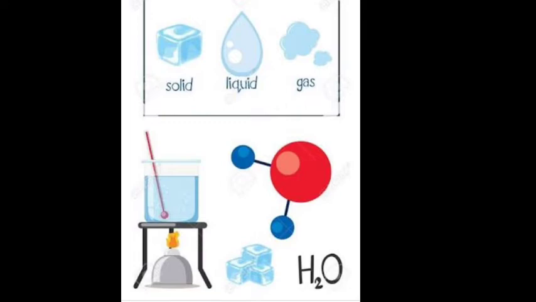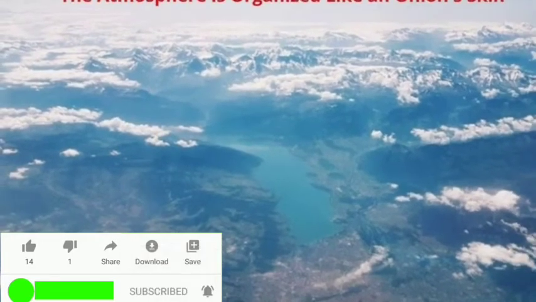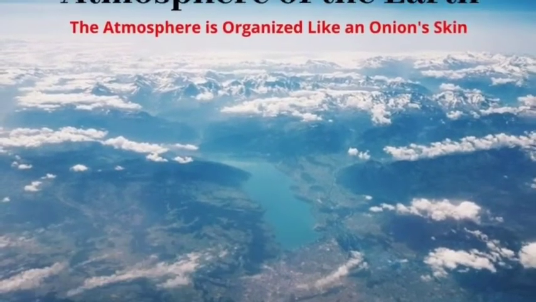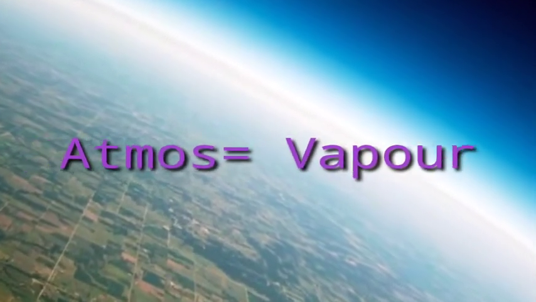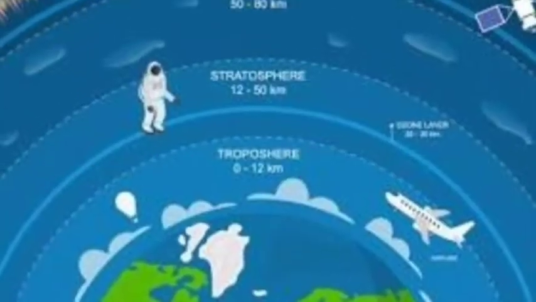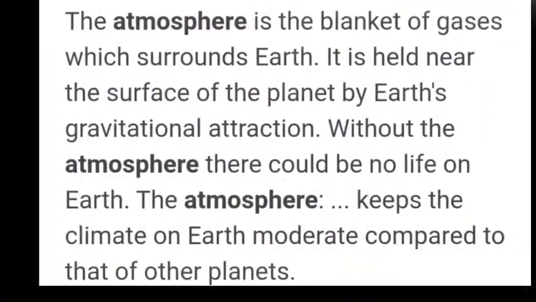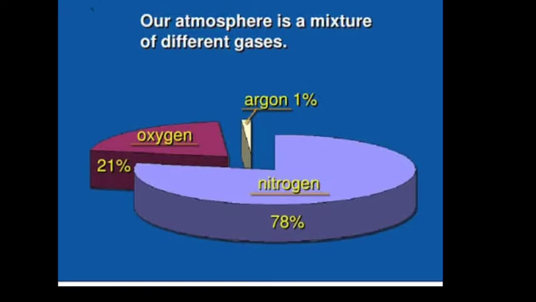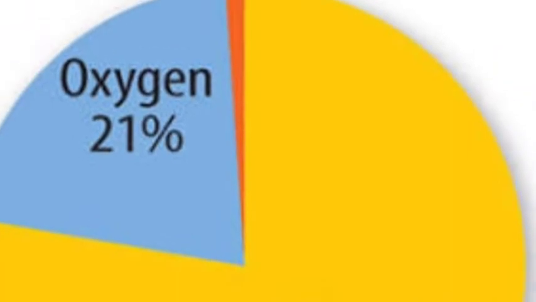Atmosphere is also a part of our environment, which means the thin layer of air that surrounds the earth. And the word atmosphere also came from Greek language, that is atmos means vapor. This atmosphere protects us from every type of harmful rays or scorching heat of the sun, and it consists of a number of gases including oxygen, argon, carbon dioxide and many others, and dust and water vapor also. The changes in the hydrosphere produce changes in the weather or climatic condition also.